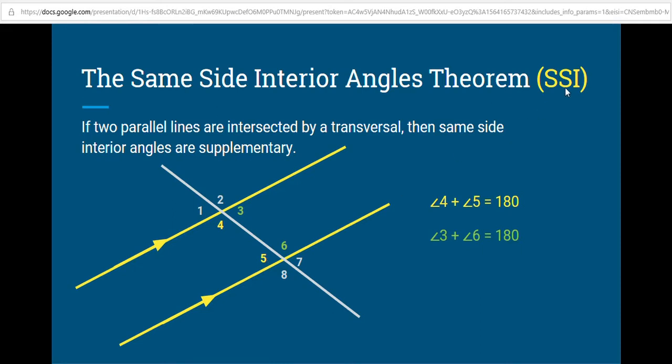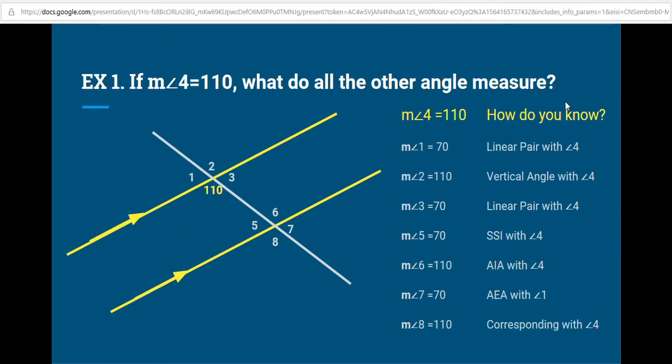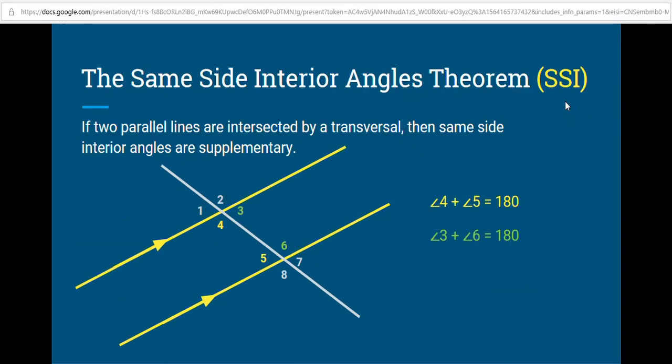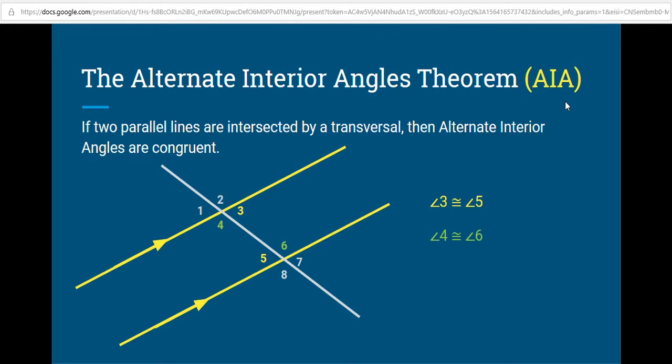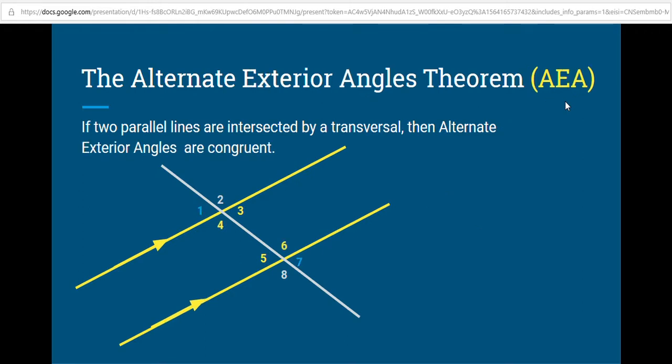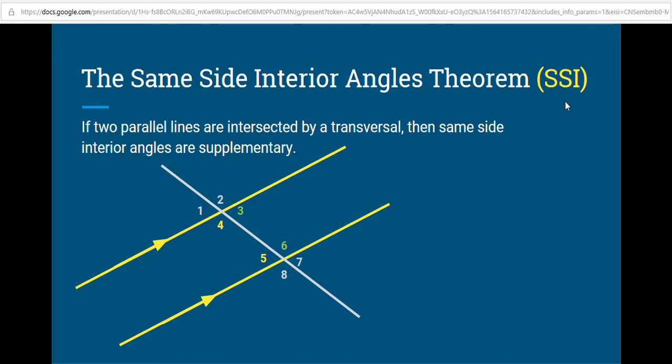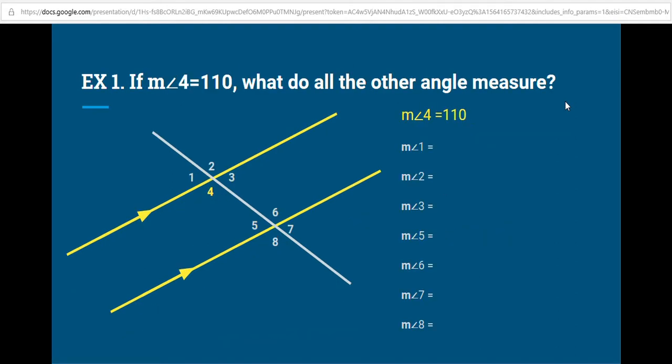Now you may have noticed at the top of each of these slides we have SSI. That is a shorthand for the same side interior angle theorem. The same is true for the alternate exterior angle theorem. AEA is the shorthand, and AIA is the shorthand for the alternate interior angle theorem. Sorry I didn't point that out as we went through it. The corresponding angles postulate does not have a shorthand. You have to write that one all out.